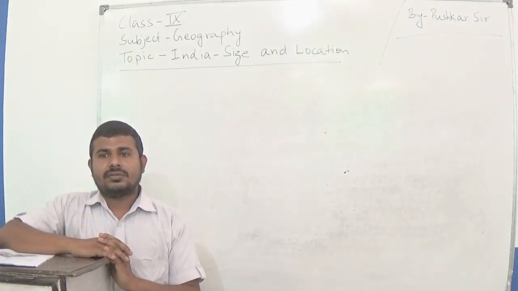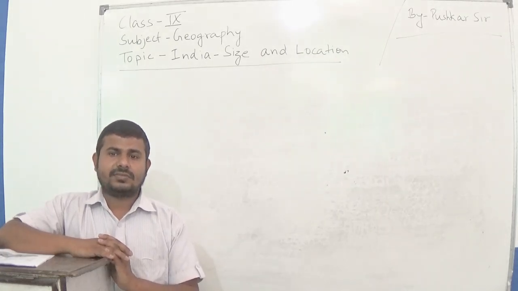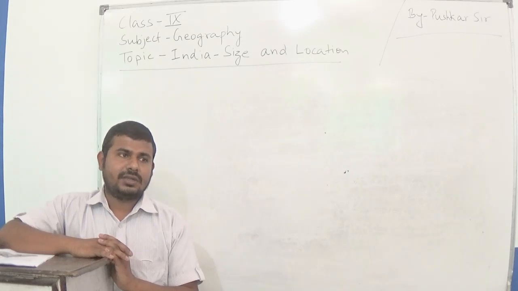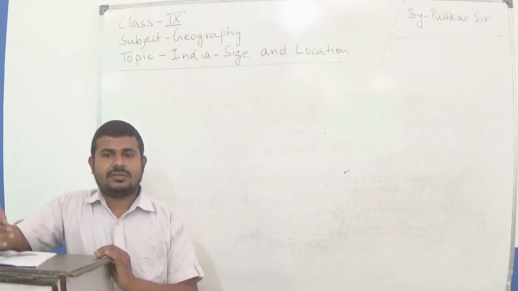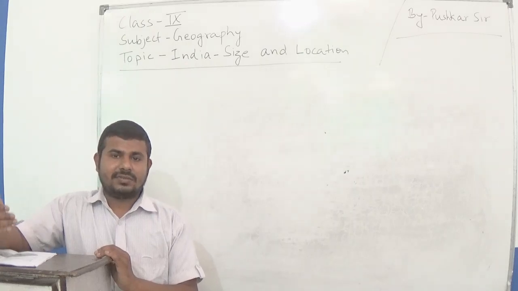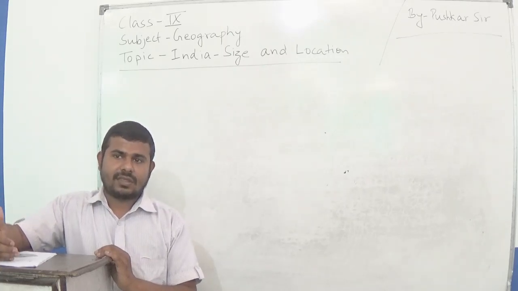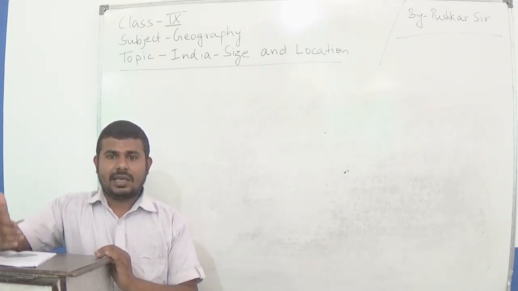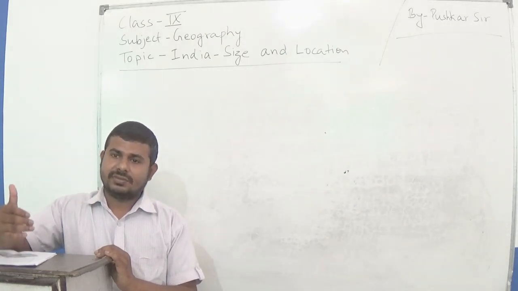Students, there were many ancient civilizations in the world. For example, Egyptian civilization, Mayan civilization, Mesopotamia civilization, and Indus Valley civilization was one of them.